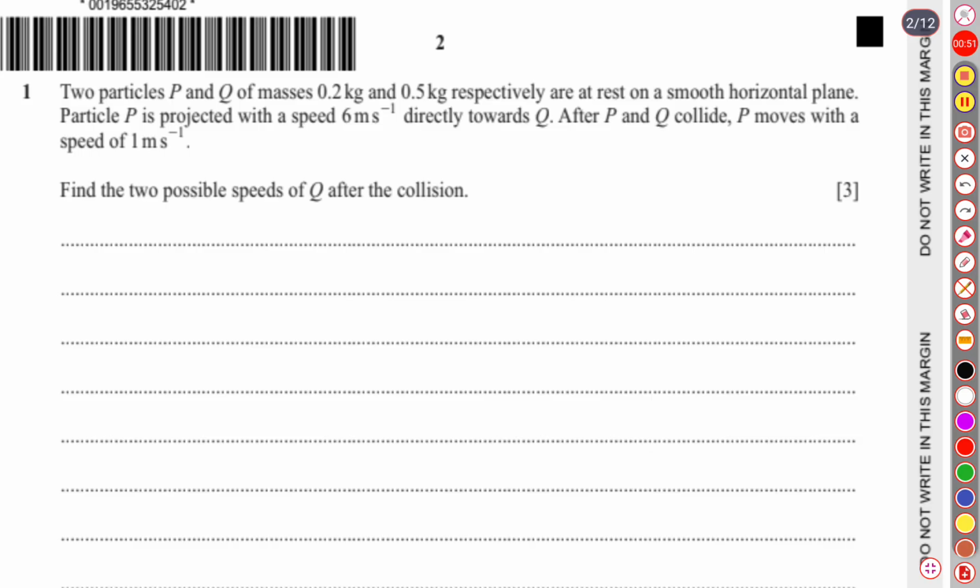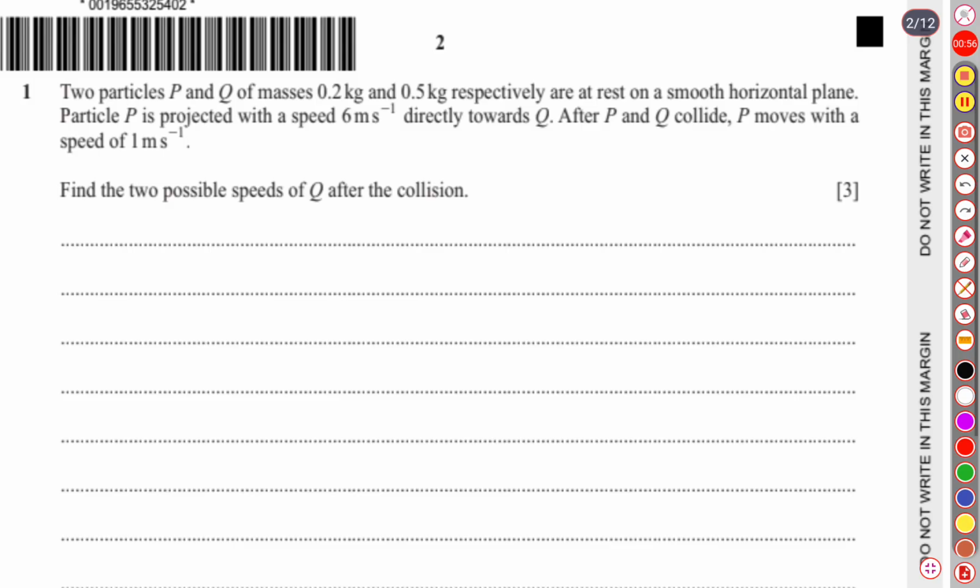So, what are the two possible cases of this scenario? Let's analyze both of the cases. We are talking about after the collision. Before the collision, there is no second option. P was moving onwards to Q, which was at rest. That's why before the collision there is only one scenario, but after the collision there may be two cases.